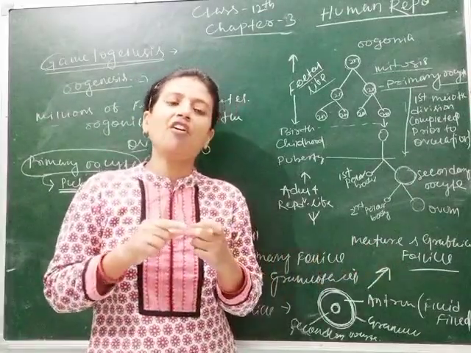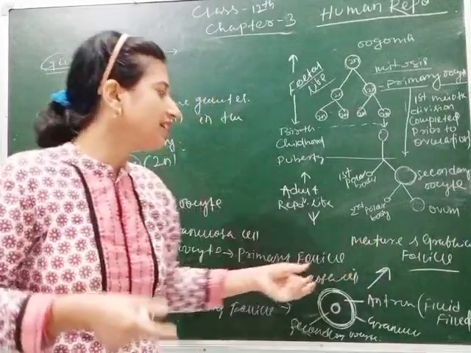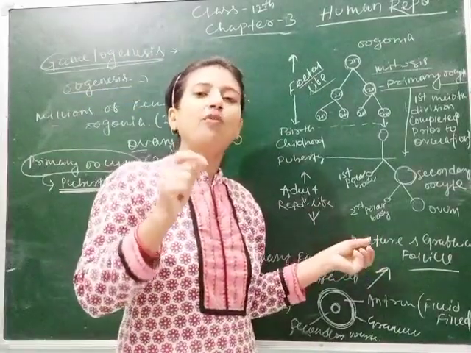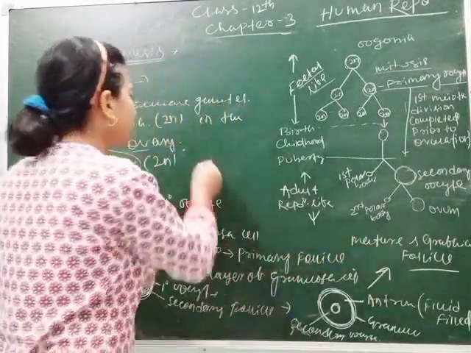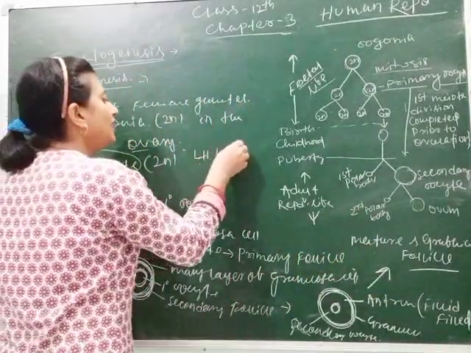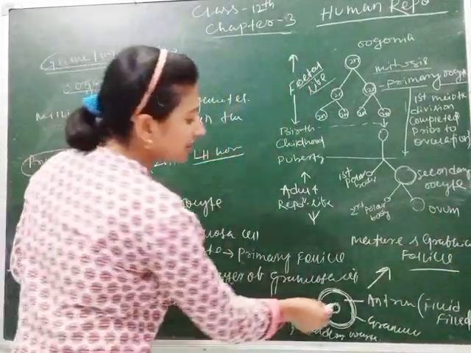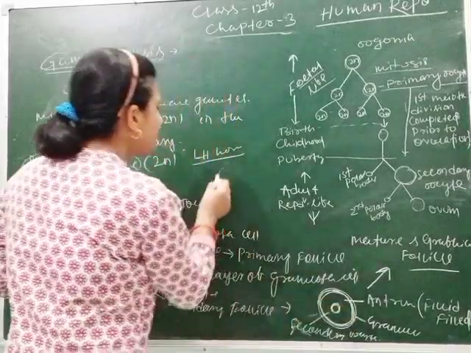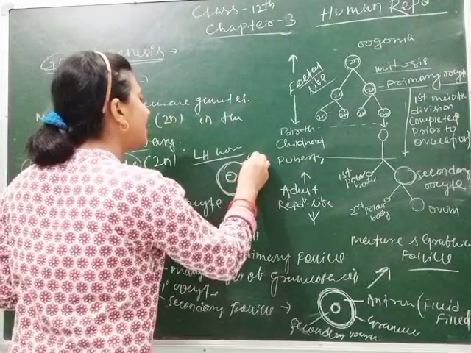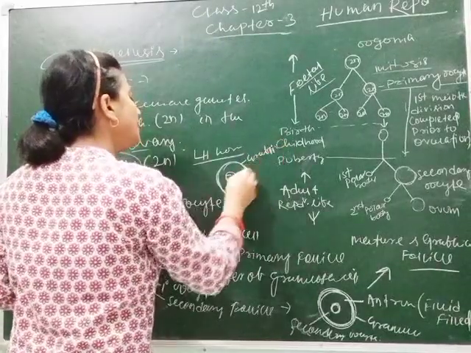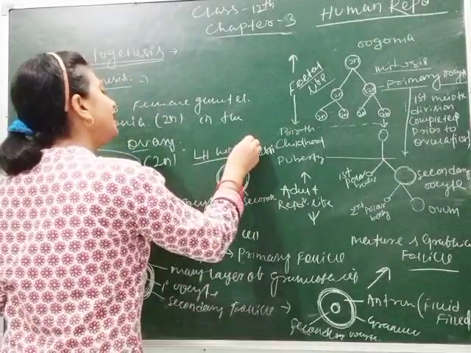At the mid period, which we will study in our next class, at day 14 of the menstrual cycle, the level of LH hormone is high, due to which the rupture of Graafian follicle occurs. Now this is the mature Graafian follicle and inside it this is secondary oocyte, and the LH hormone increases.